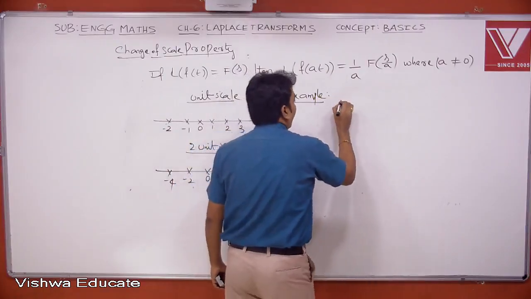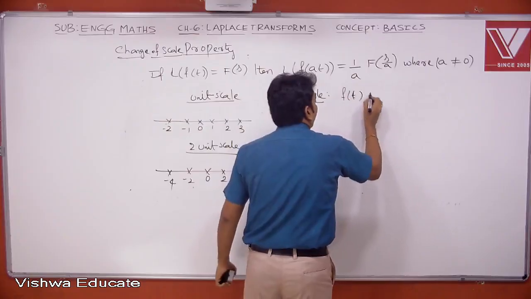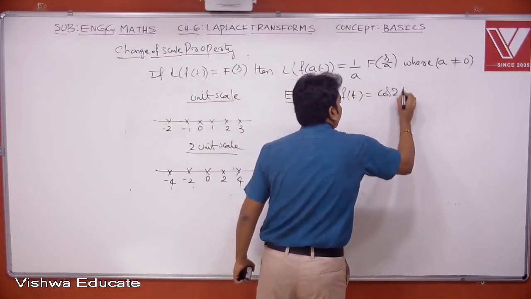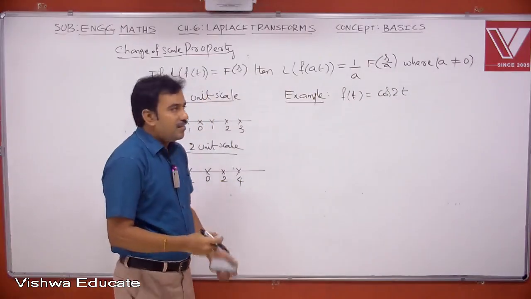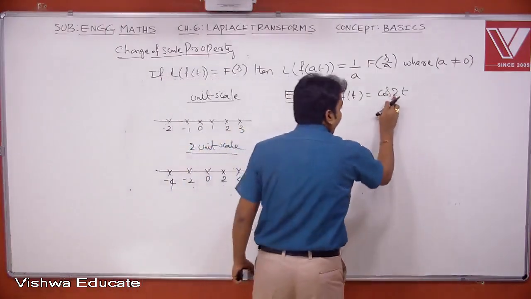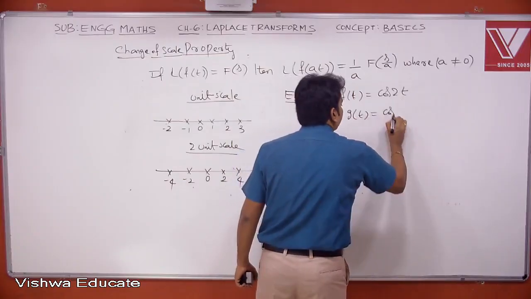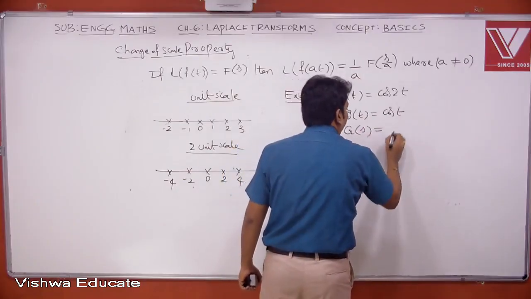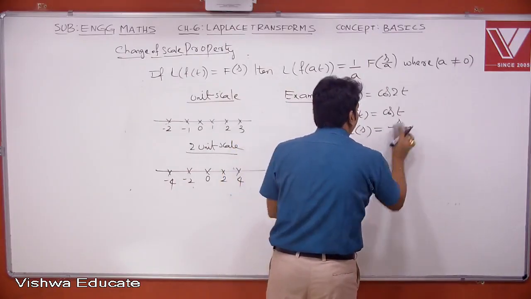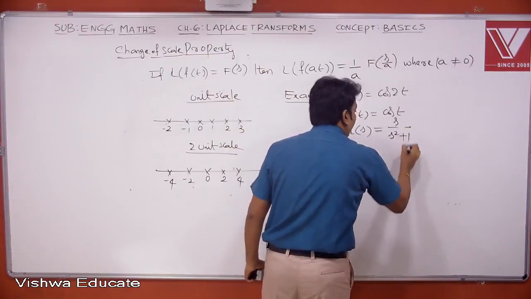Suppose we want Laplace of, for example, cos 2t. Then in that case, what I will do is, here a value is 2. So I can take g of t equal to cos t. The Laplace transform is denoted by G of s. This is nothing but s by s square plus a square. Here a value is 1, so s by s square plus 1.